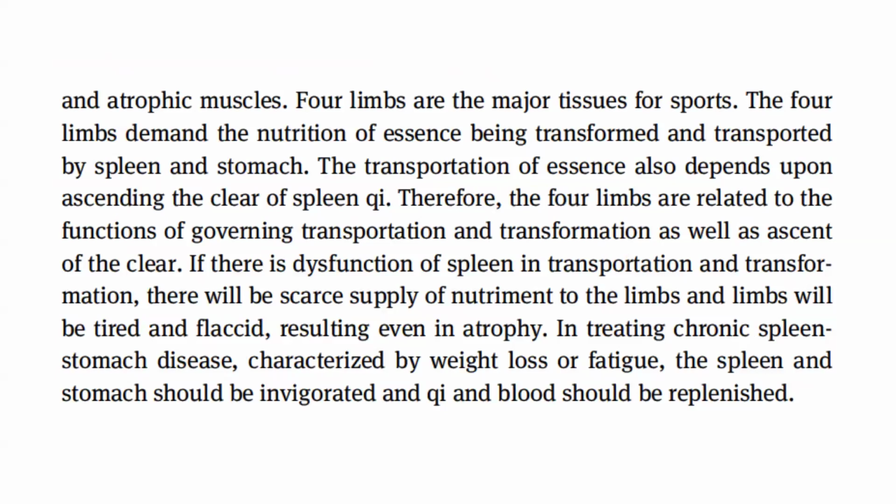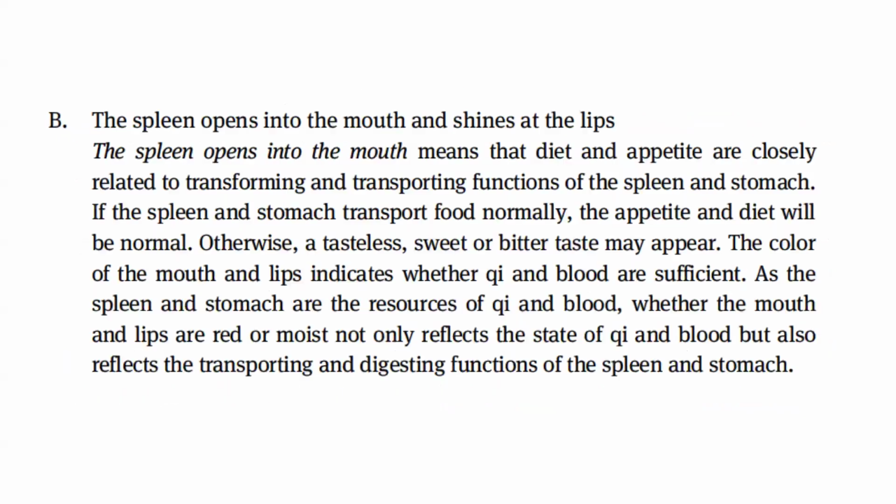Four limbs are the major tissues for sports. The four limbs demand the nutrition of essence, being transformed and transported by spleen and stomach. The transportation of essence also depends upon ascending the clear of spleen qi. Therefore, the four limbs are related to the functions of governing transportation and transformation, as well as ascent of the clear. If there is dysfunction of spleen in transportation and transformation, there will be scarce supply of nutriment to the limbs, and limbs will be tired and flaccid, resulting even in atrophy. In treating chronic spleen stomach disease characterized by weight loss or fatigue, the spleen and stomach should be invigorated and qi and blood should be replenished.